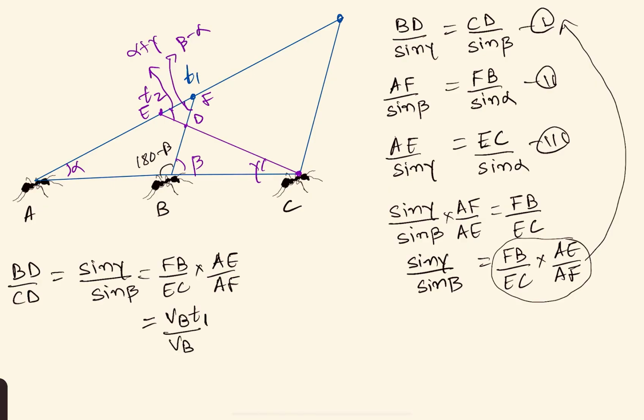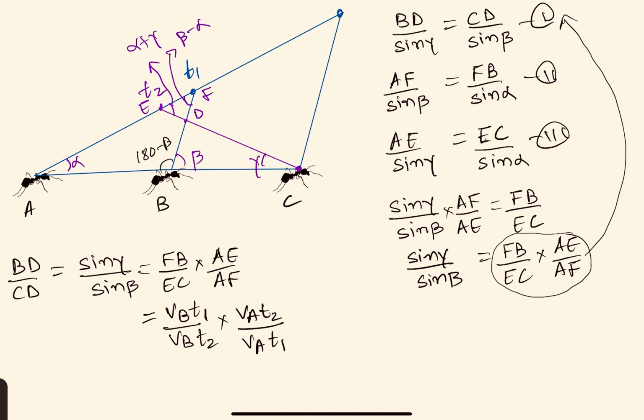VB into T2. Into AE. Now AE is what? This particle reaching here in time T2. Okay. So that will be VA into T2 by AF. AF would be what? This particle reaching over here at T1. So VA into T1.